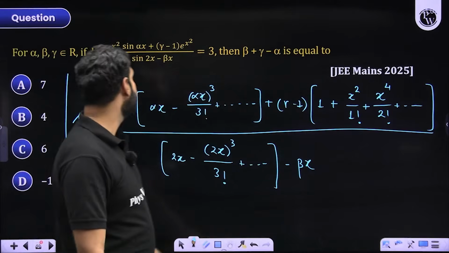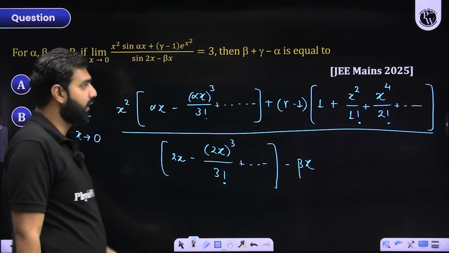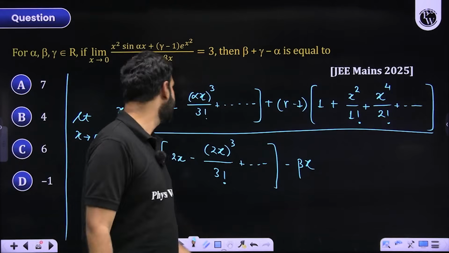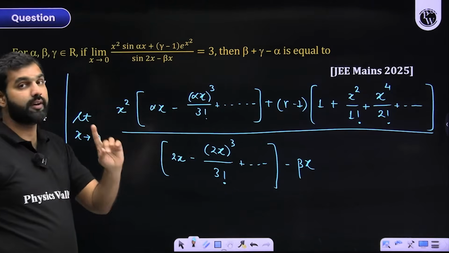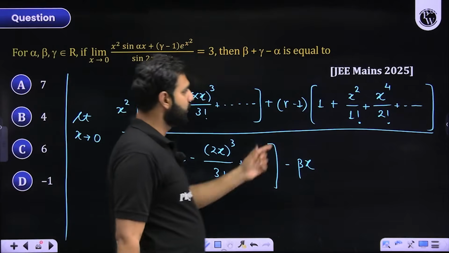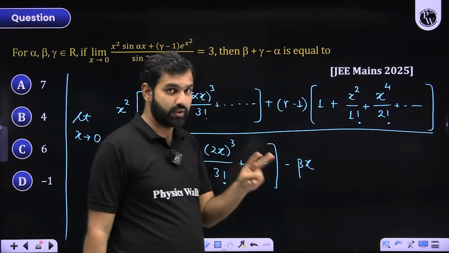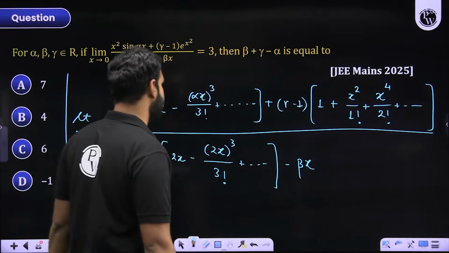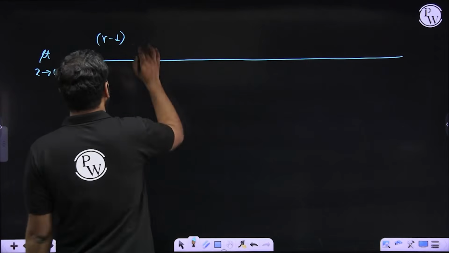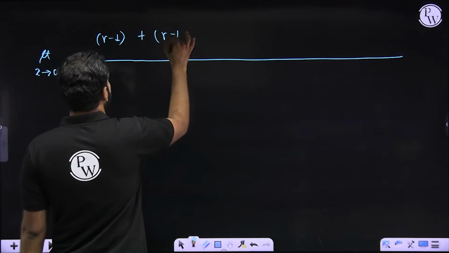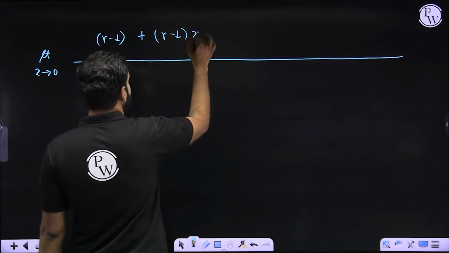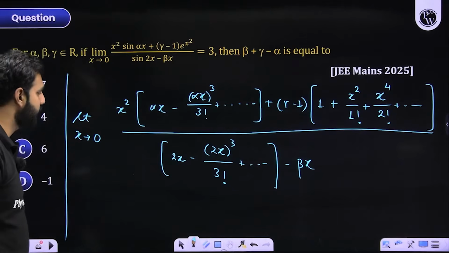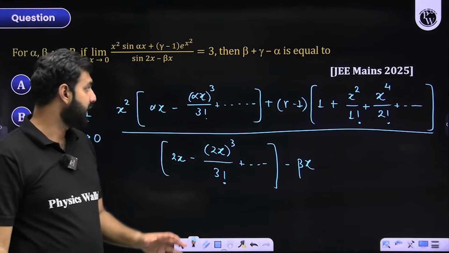Now, let me look at the coefficients of x square. I hope you all are realizing that this is the only place where you get the coefficient of x square, because here, x square into x will give you a term in x cube. So the coefficient of x won't be there. The next term will have gamma minus 1 as its coefficient and x square as its term, x square times gamma minus 1. Did you get that?